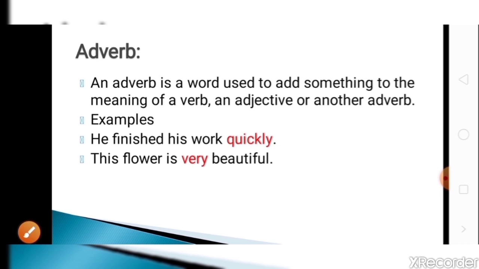In the second example, this flower is very beautiful. So very gives more information about beautiful. Less beautiful, very beautiful. So it is very beautiful. So again it gives information about an adjective or another adverb or verb. So these words are called adverbs.